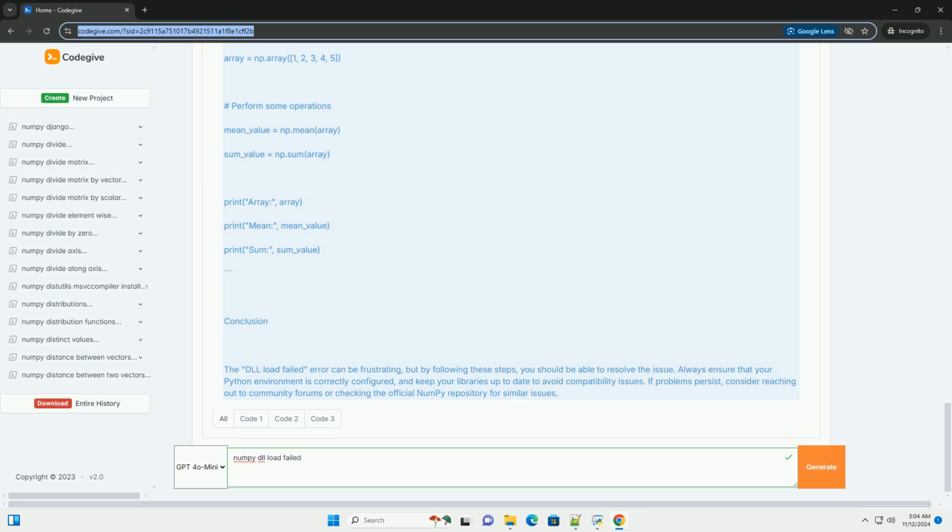Conclusion. The DLL load failed error can be frustrating, but by following these steps, you should be able to resolve the issue. Always ensure that your Python environment is correctly configured, and keep your libraries up to date to avoid compatibility issues. If problems persist, consider reaching out to community forums or checking the official numpy repository for similar issues.